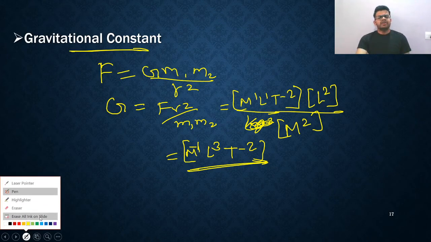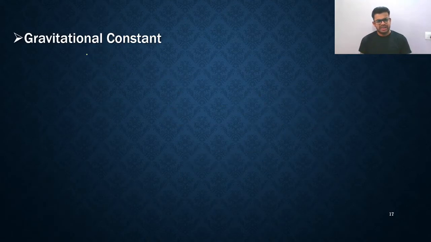Simply speaking, whether the force is gravitational, electrostatic, or frictional, any type of force will always have the same unit Newton and the same dimensional formula M1 L1 T minus 2. So just remember this, right? I told you the method. G is equal to Fr square upon m1 m2.